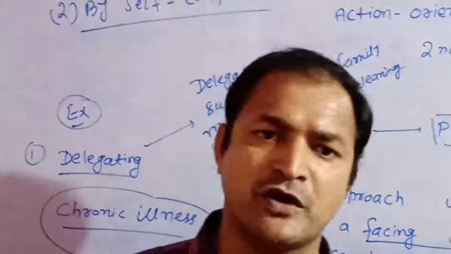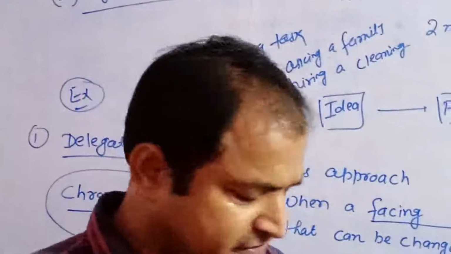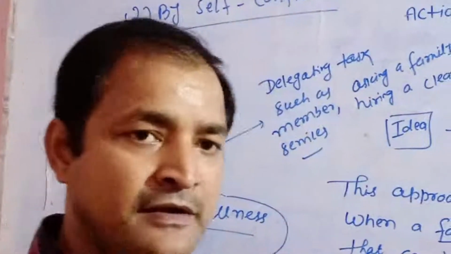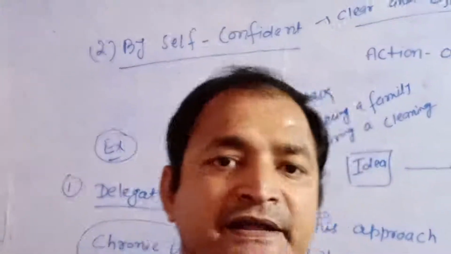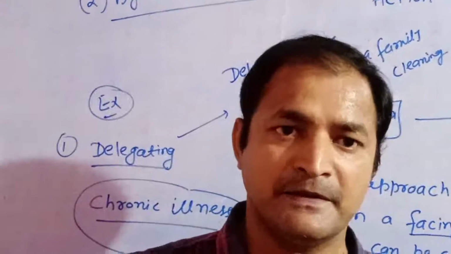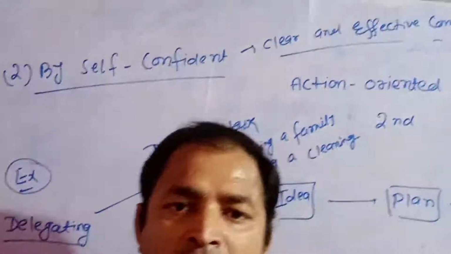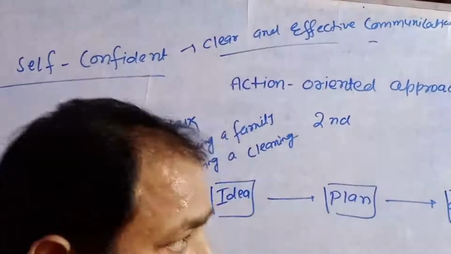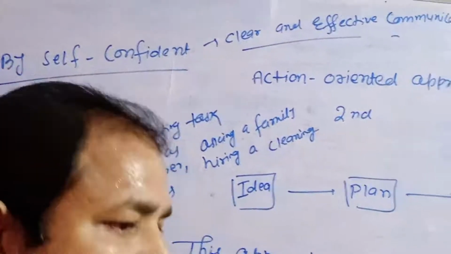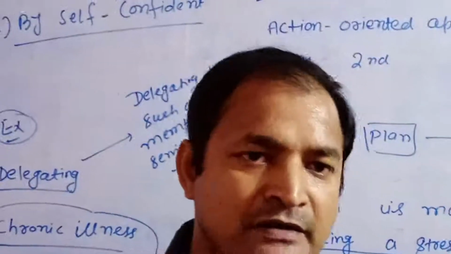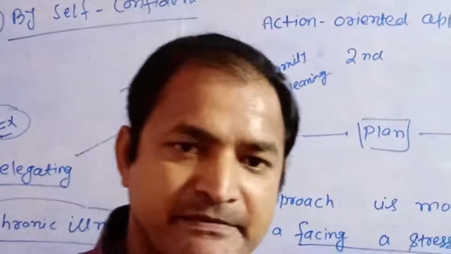Suppose you go to the office and your boss always asks why you have not completed a particular task. There are so many types of reasons, but you must give a clear statement in front of the boss, not any zigzag statement.